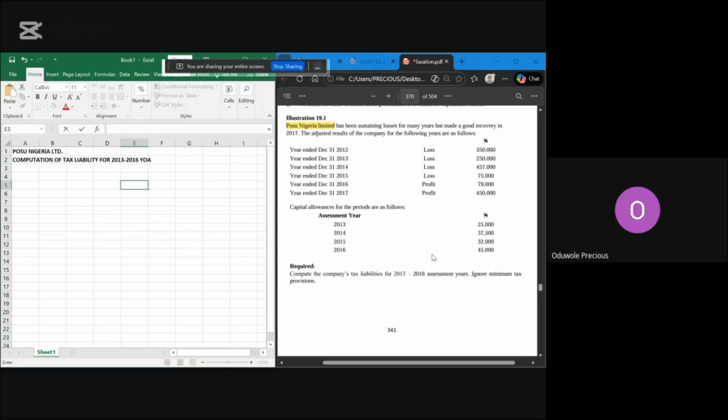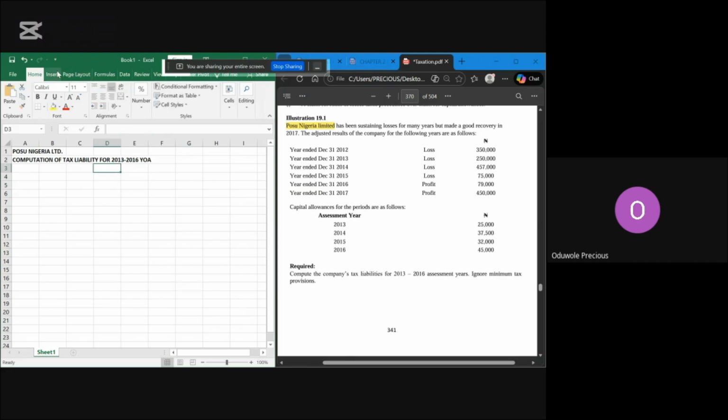Now, don't forget what I told you, that you prepare this based on PYB, the prior year basis or preceding year basis. So it means that, let's say for example, we want to do year 2013, the statement that we are using to assess the tax liability will be the statement of 2012. So let me show you how that would be.